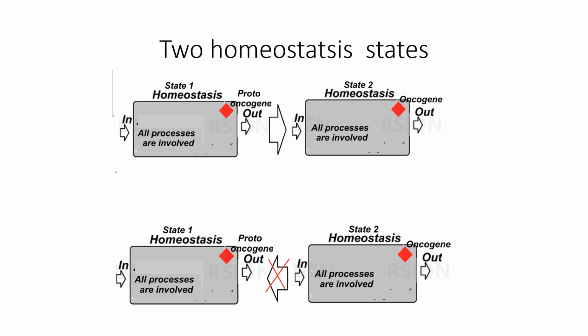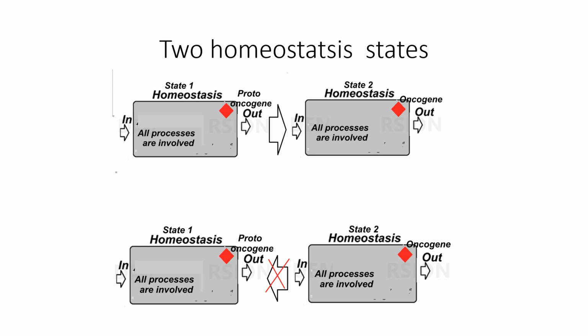So let's investigate two homeostasis states. In state 1, we are interested in the proto-oncogene, and in state 2, we are interested in the oncogene. But we remember that in homeostasis, many processes interact with or affect our proto-oncogene or oncogene.